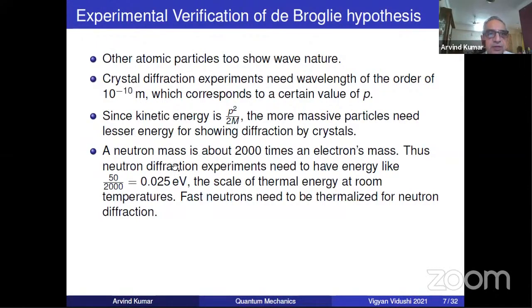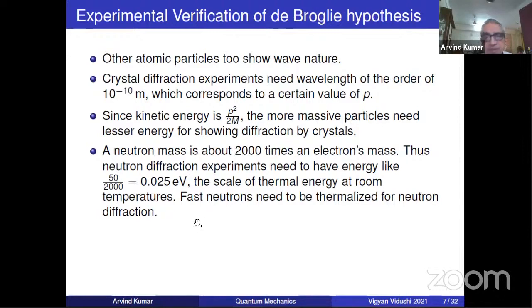So for example, if I want neutron diffraction experiments, then I don't need the energy that I told you for electron, 15 electron volt. Here, because there's an m factor, I would need much less energy, 2000 times less energy. And this is of the order of thermal energy. That is why if you get a fast neutron source, say from a reactor, then they have to be thermalized. Thermalized means brought to room temperature. And room temperature energies are of this order, so they are ideal.